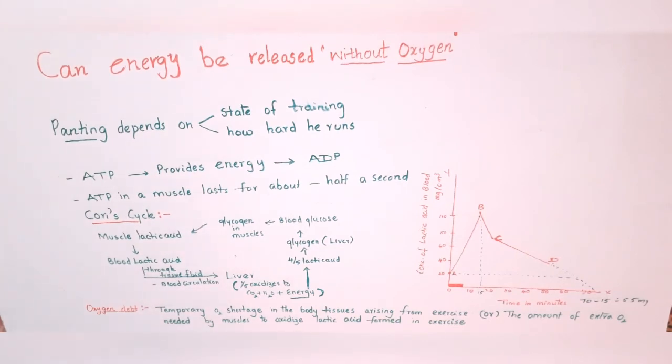So here you can understand one point, that is the well-trained person who is taking part in a 100-meter race can hold his breath all the time. After reaching the destination only he pants. But what about longer race athletes? They have to breathe all the time. So why do they have to breathe all the time when they are taking part?